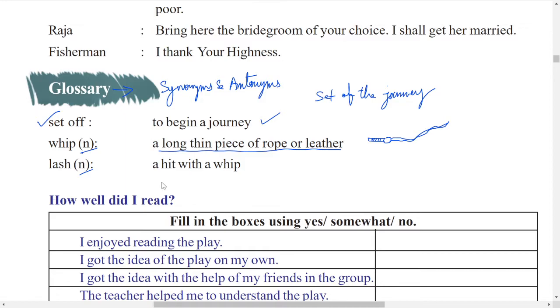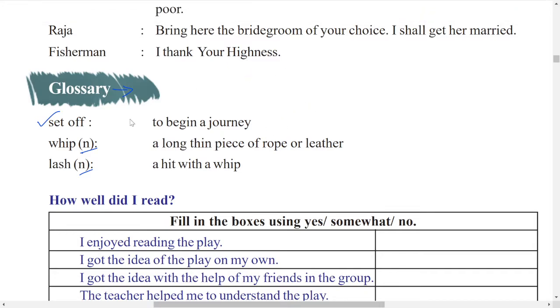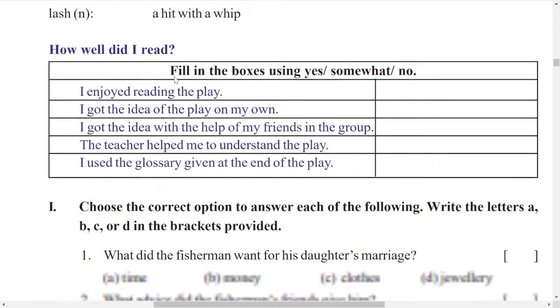Next one, lash. Lash is a hit with a whip. When somebody hits you on your hand or on your body with that whip, that is called a lash. Next, the grammar part is very important, and I will focus more on it. This vocabulary you can learn so easily, not a problem. Let us move to the next section here.